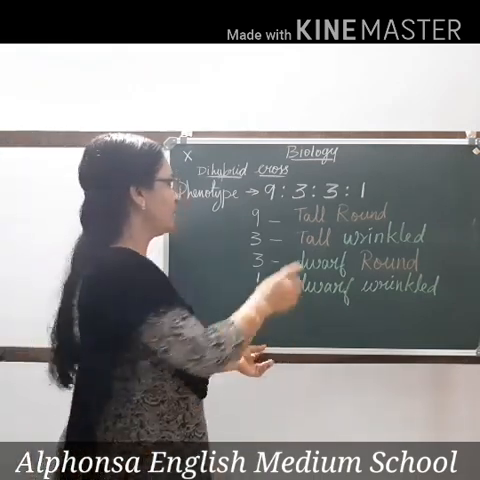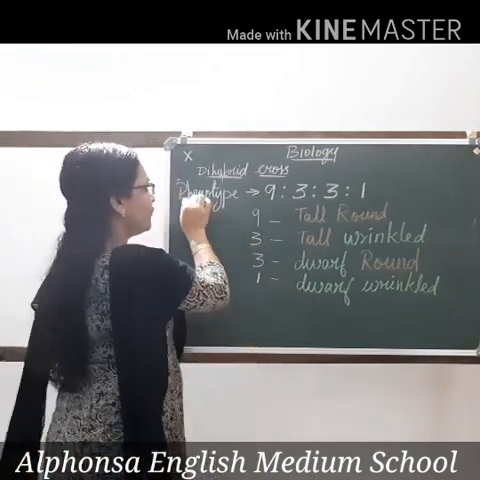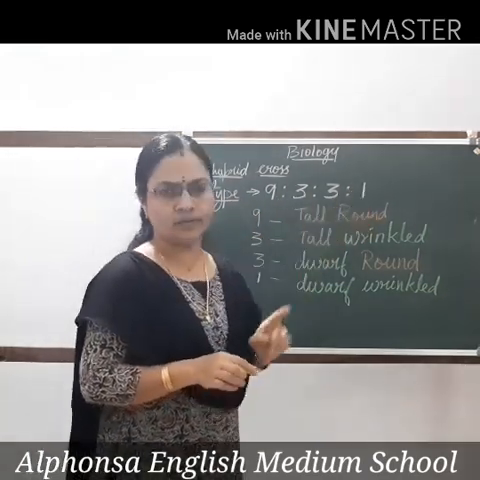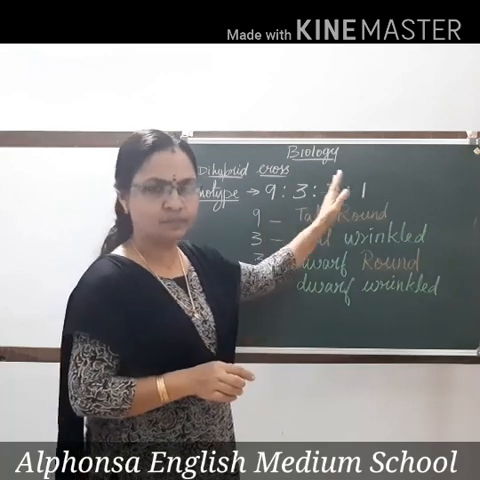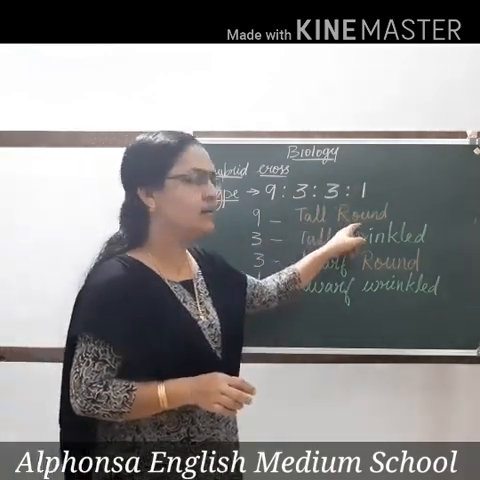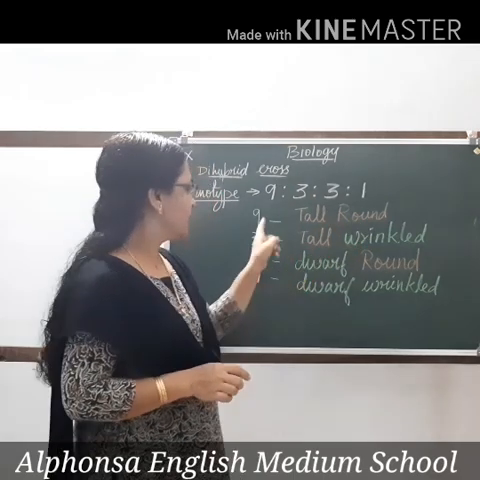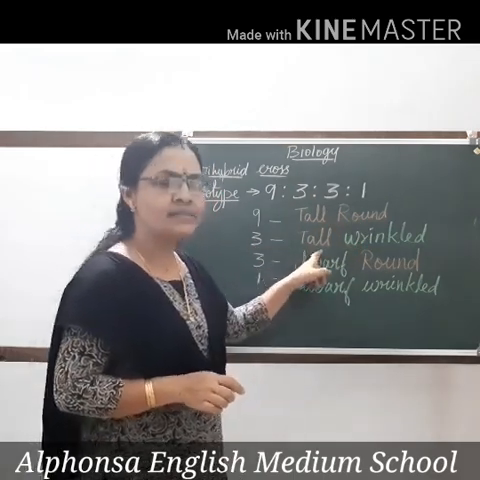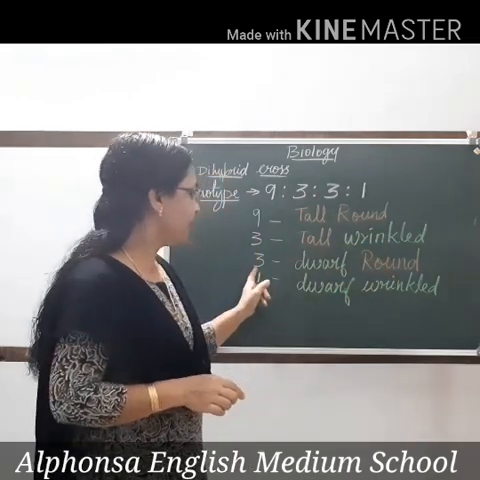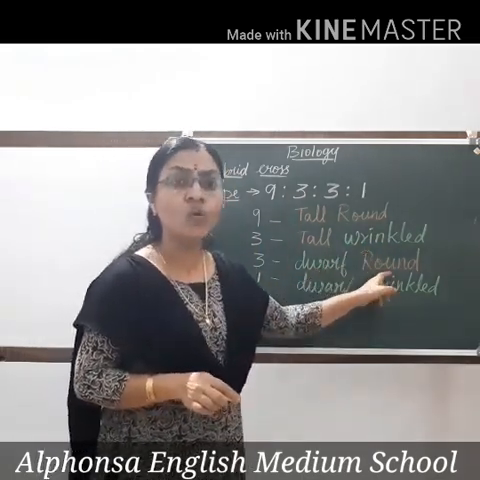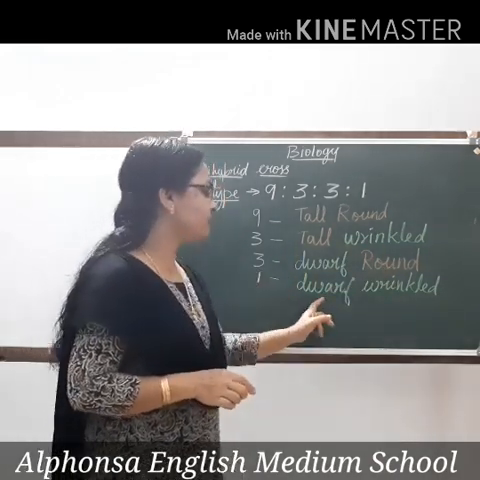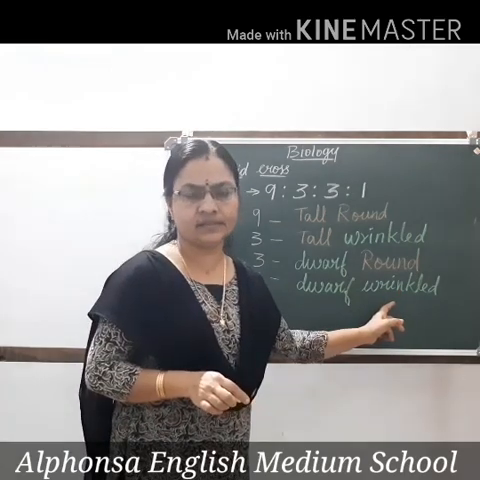Is it clear? In the F2 generation, the phenotypic ratio was 9 is to 3 is to 3 is to 1. Among these plants, 9 plants were tall plants having round seeds. 3 were tall plants having wrinkled seeds. 3 were dwarf plants having round seeds. And 1 was a dwarf plant having wrinkled seeds.